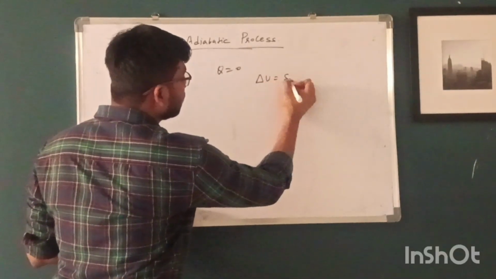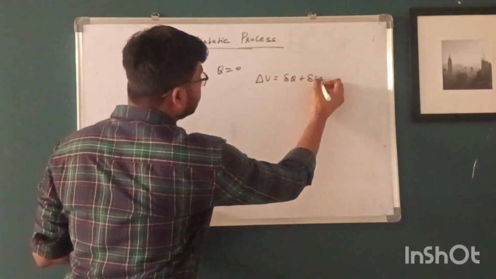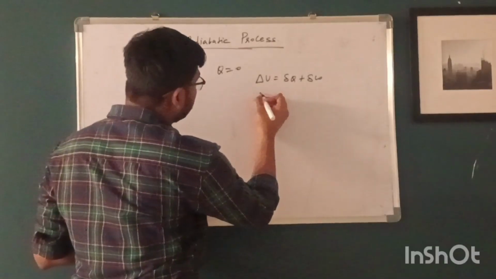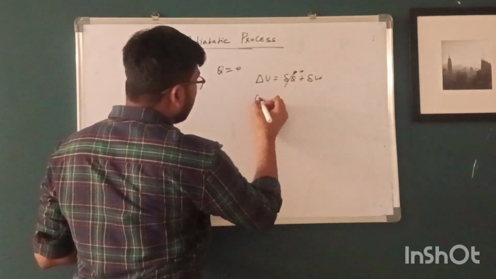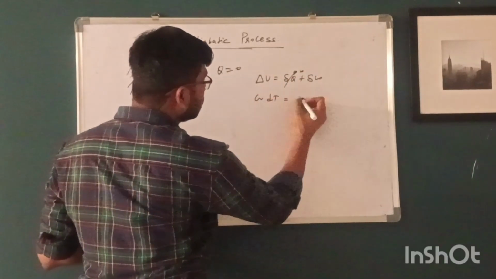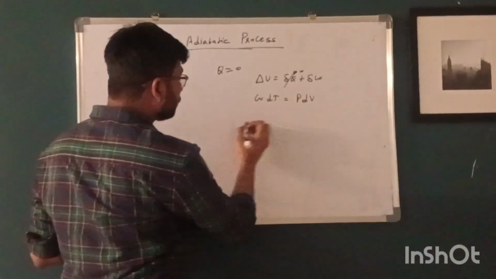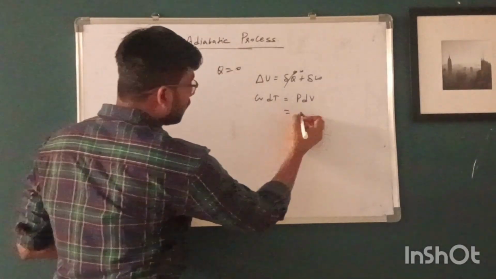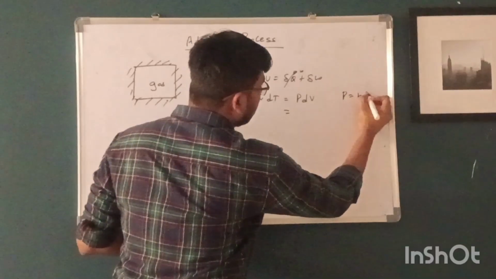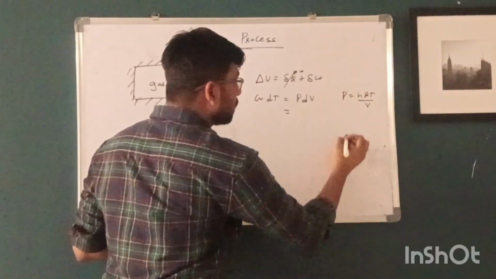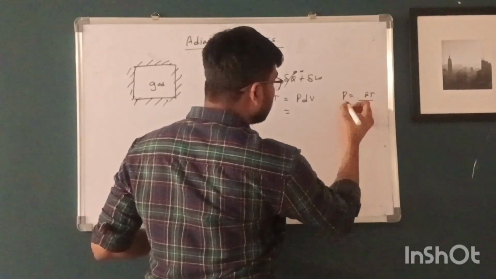And if we apply the first law of thermodynamics here, this term is 0 and the change in internal energy, Cv dT, is equal to minus P dV, and pressure is equal to nRT upon V. Suppose here n is 1 mole.